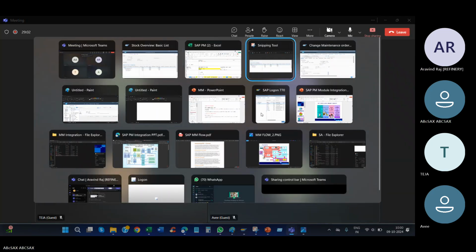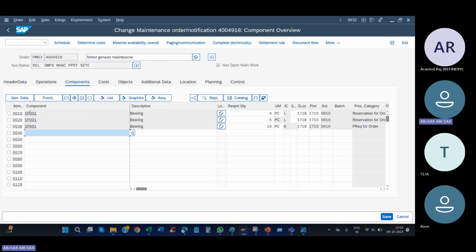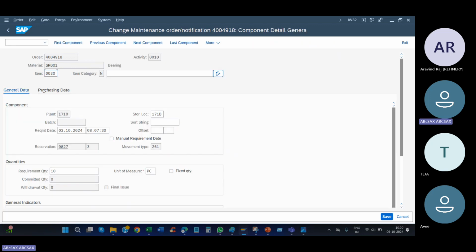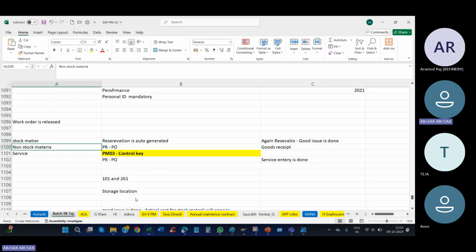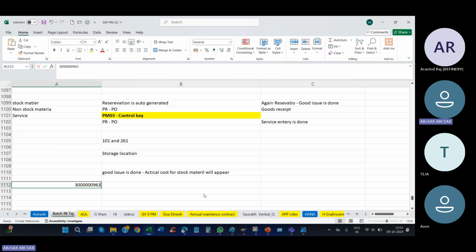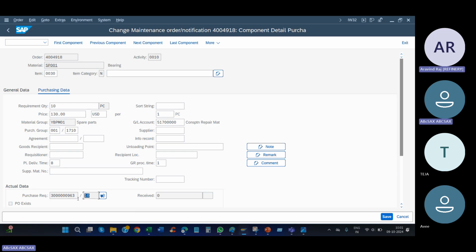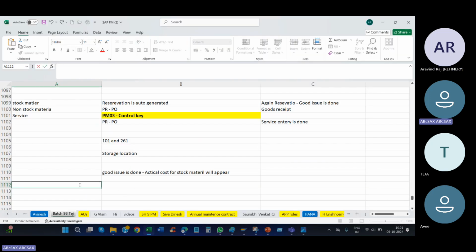So the PR is auto-generated. You can see, double click the line. This is the line item, 5 quantity. I don't have stock, so I need a purchase requisition. Double click here. You will get a new tab, purchasing data. You can see the PR number, purchase requisition, auto-generated. This is the PR, line item number 10.